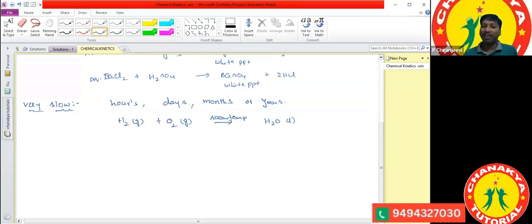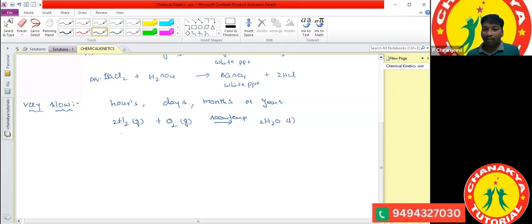Yes. They do not react with one another at room temperature. To react together, we have to change the reaction conditions. We have to take high pressure and low temperature. Some reaction conditions are there. Then only hydrogen reacts with oxygen molecules to form water. But at room temperature it does not react with oxygen.